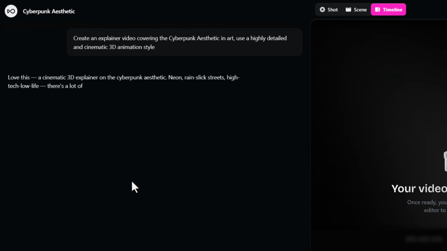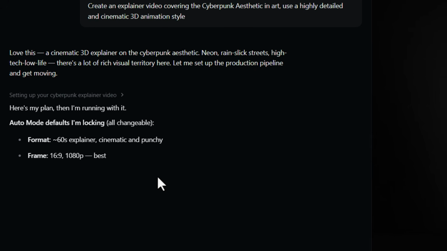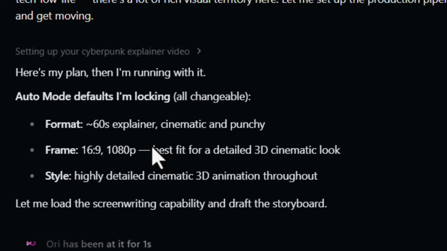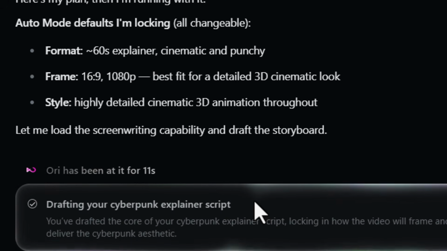Now, this is the easiest, most hands-off approach for actually generating a video with this tool, but you can still see exactly what's going on because the chat will unfold in front of you while the AI is working. And without me having to do anything, I can already see it wants to create a 60-second video, cinematic and punchy, 16:9, 1080p, and we've already got the style here. And it will start to generate the script.